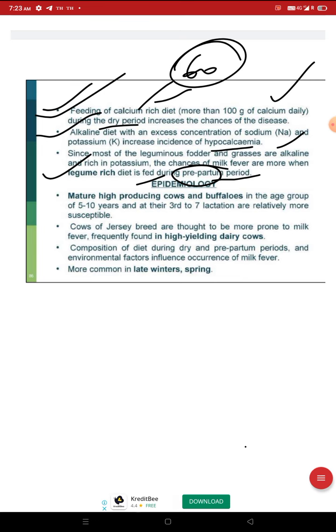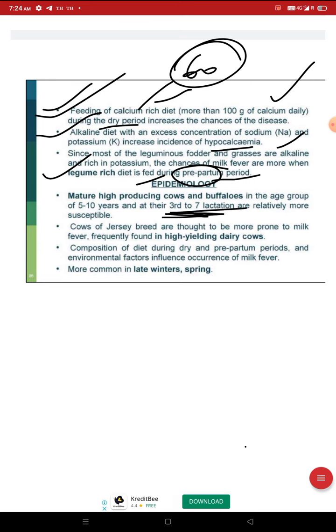What is the epidemiology? Mature, high producing cows and buffaloes in the age group of 5 to 10 years, at their third to seventh lactation, are relatively more susceptible.